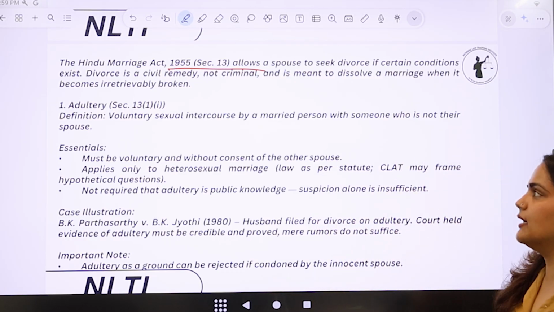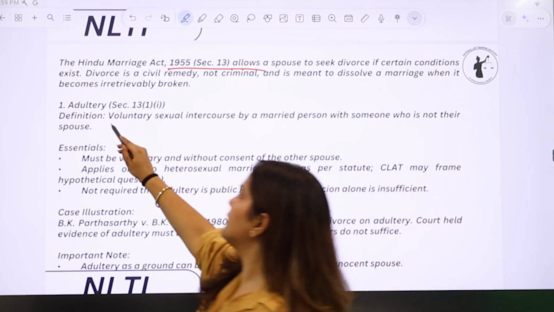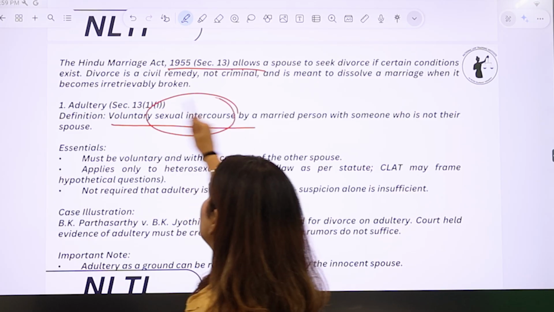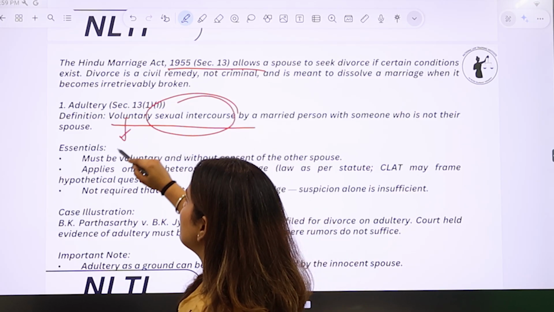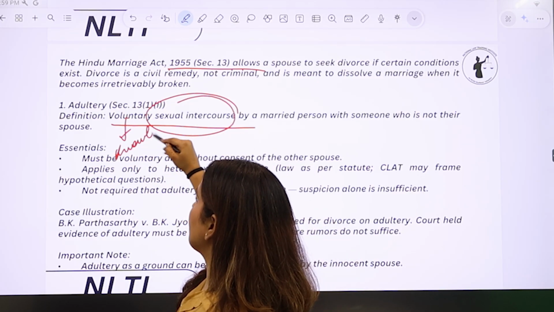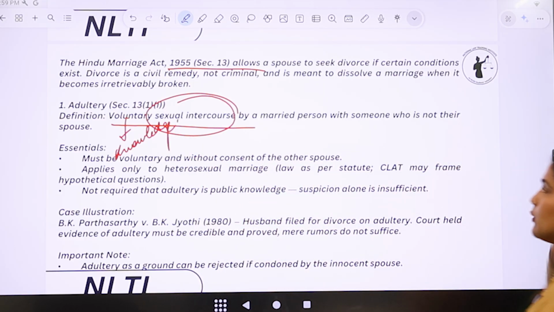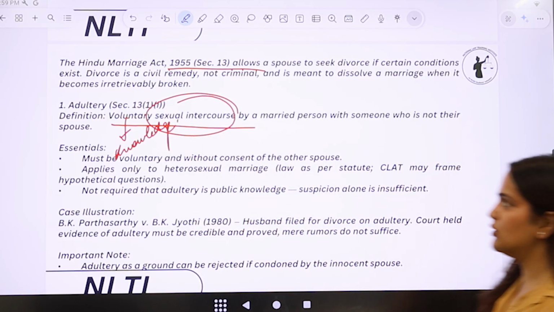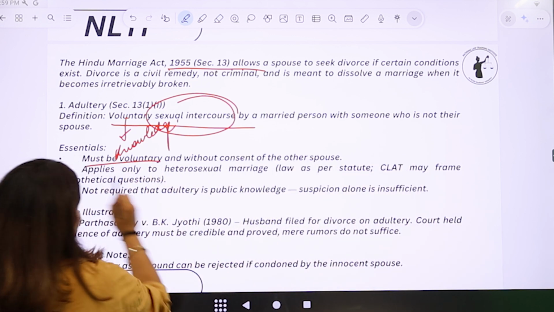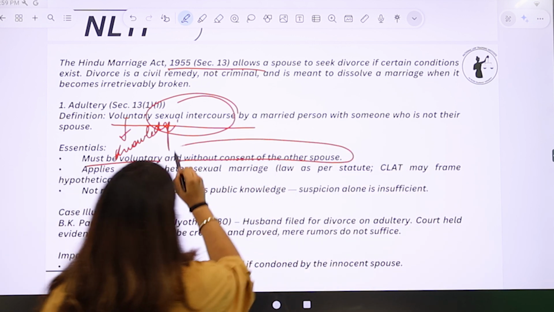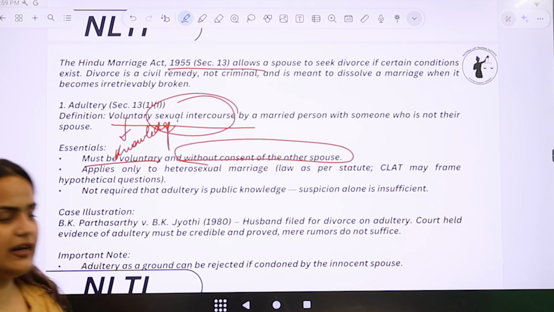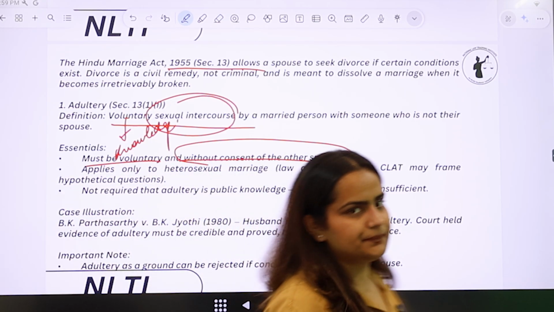Now, the first one is adultery, which means voluntary sexual intercourse. So, one thing which is important is sexual intercourse. Voluntary means with knowledge and with consent by a married person with someone who is not their spouse. So, it must be voluntary and without consent of the other spouse, right? Wherein the husband has not consented.